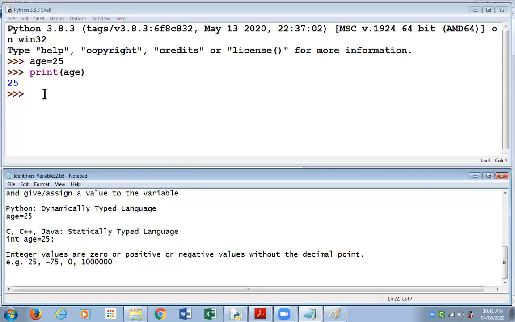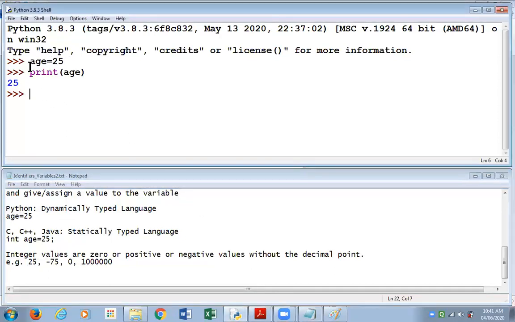Coming back to Python, as you see the example that we had given earlier, in this example, I'll share one more function with you. Let me brief you about what a function is. If you look at this print command which I've given, I've written print and then I've opened round brackets, and within the round brackets I've written the name of my variable age. Whenever in Python you see a name, and after the name you see a pair of round brackets, remember, they should be only round brackets, it's called a function.